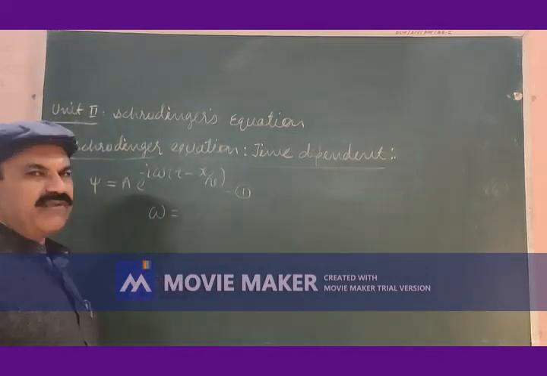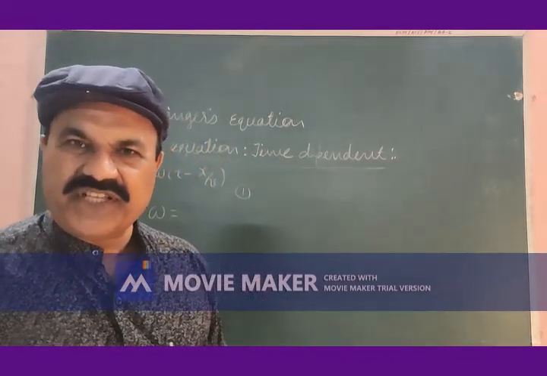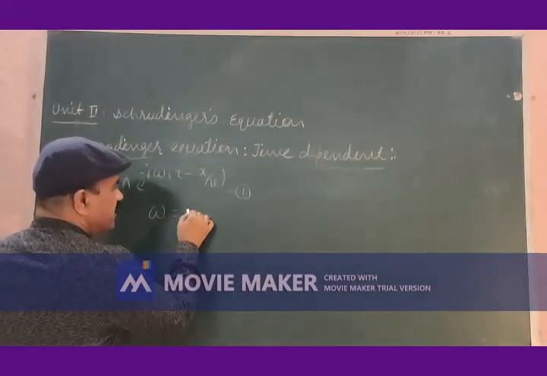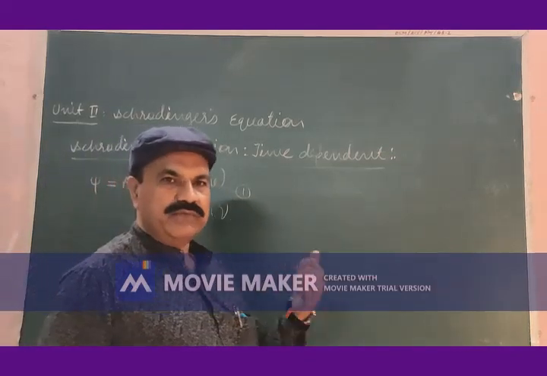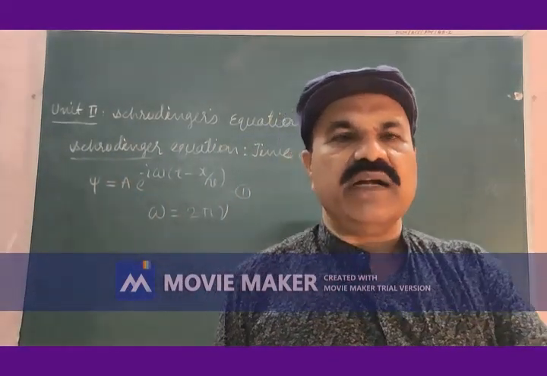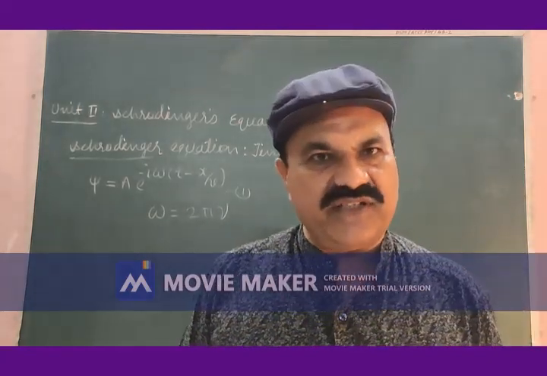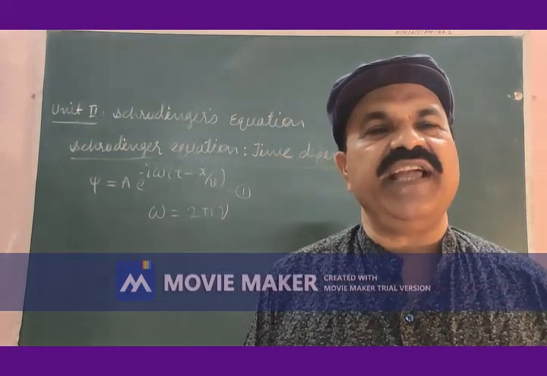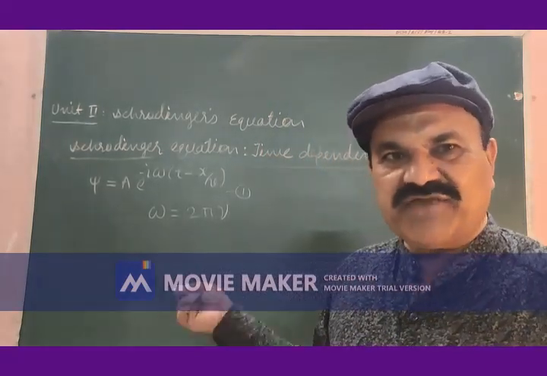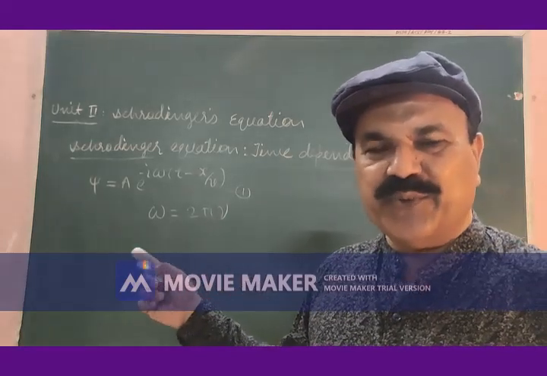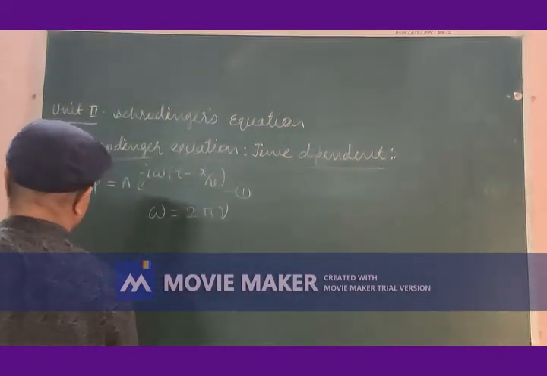Omega is angular frequency, which is given by omega is equal to 2 pi nu. 2 pi is a constant, nu is the linear frequency. Let me put this value of omega as 2 pi nu in equation 1 to get the new equation as